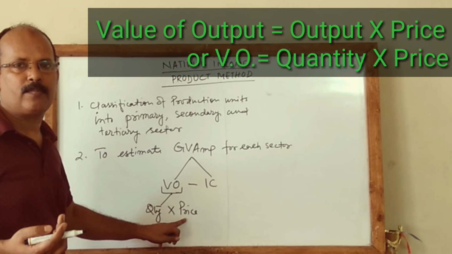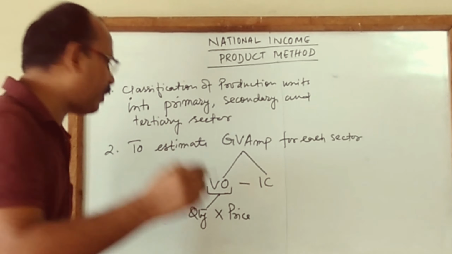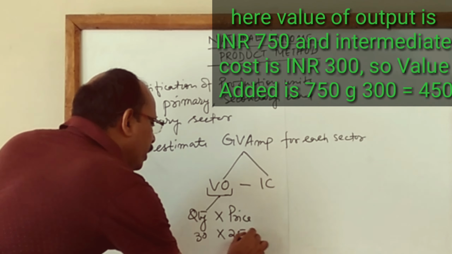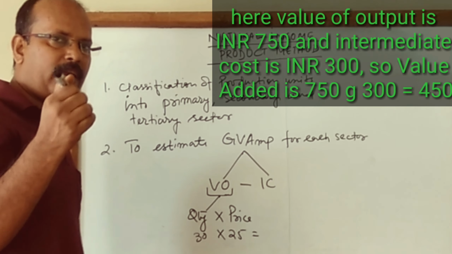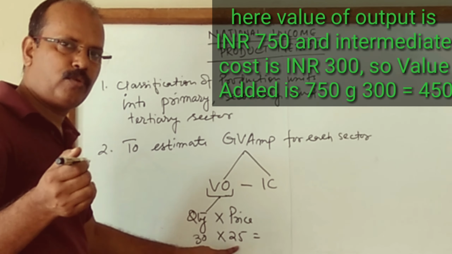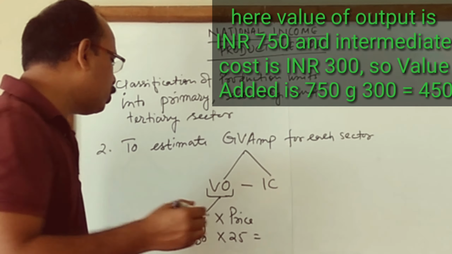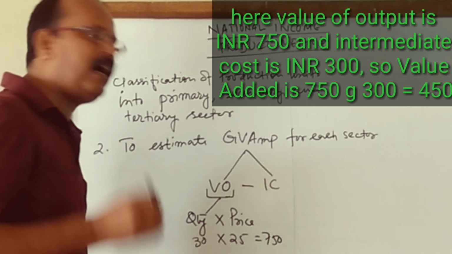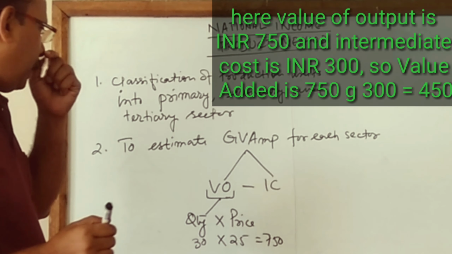The value of output can be measured by how much quantity has been produced in the market multiplied by their market prices. Suppose 30 marker pens have been produced and the market price is 25. So the value of output will be 750 rupees.